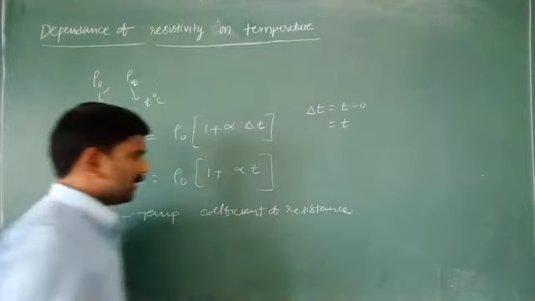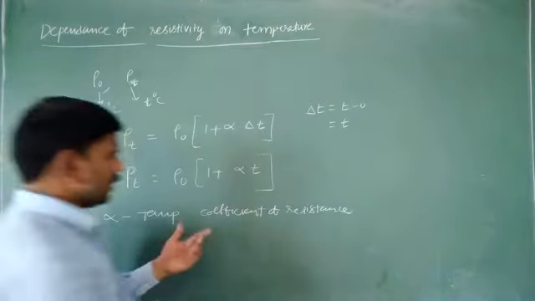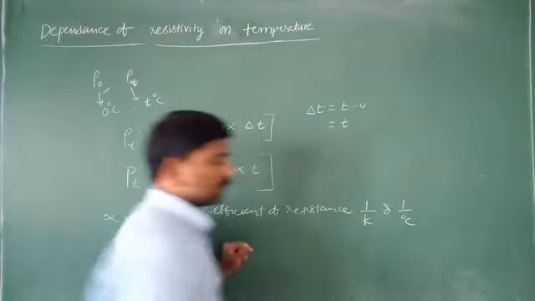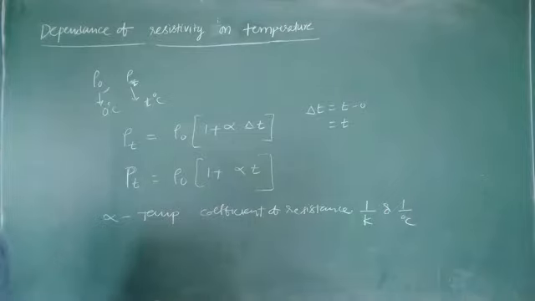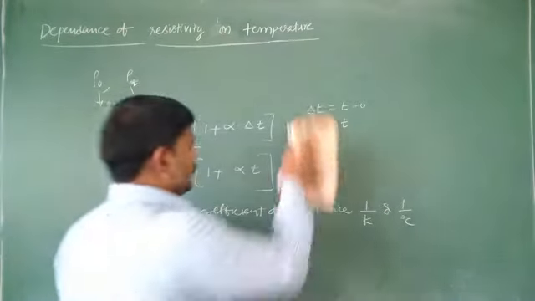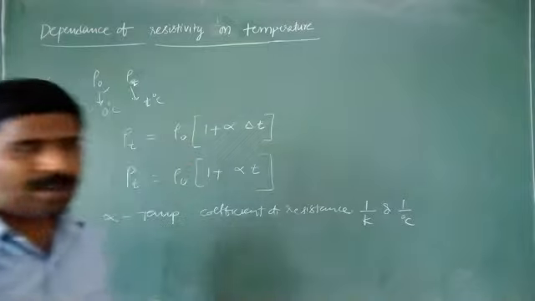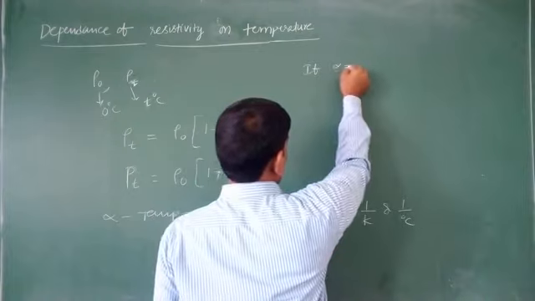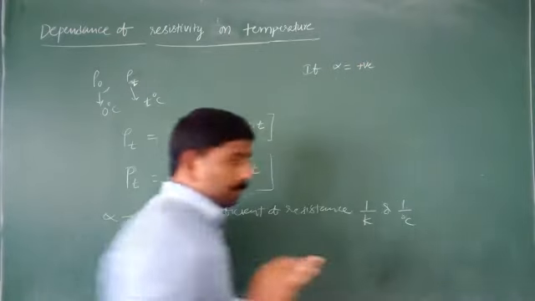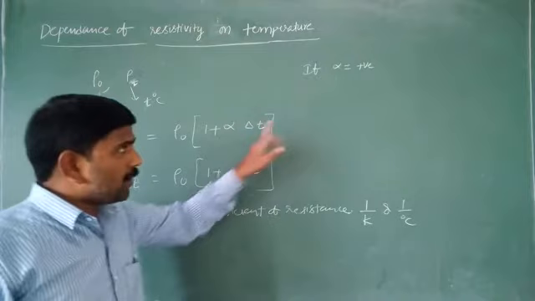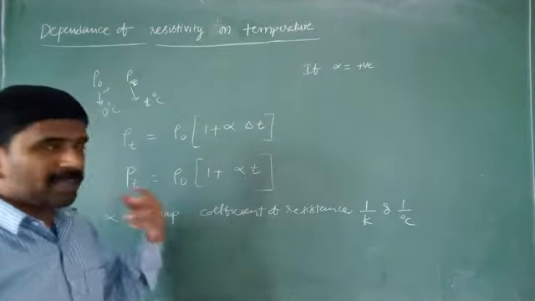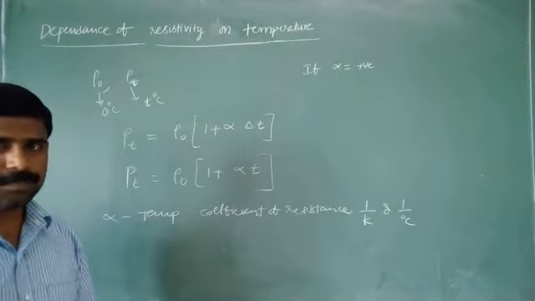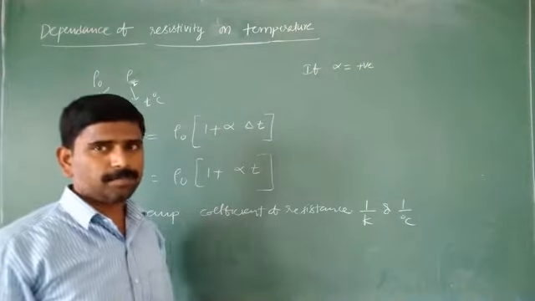Its units are 1 by Kelvin or 1 by degree Celsius. Observe that for different materials, alpha is different. If alpha is positive, then with a rise in temperature, resistivity also increases, which means resistance also increases.